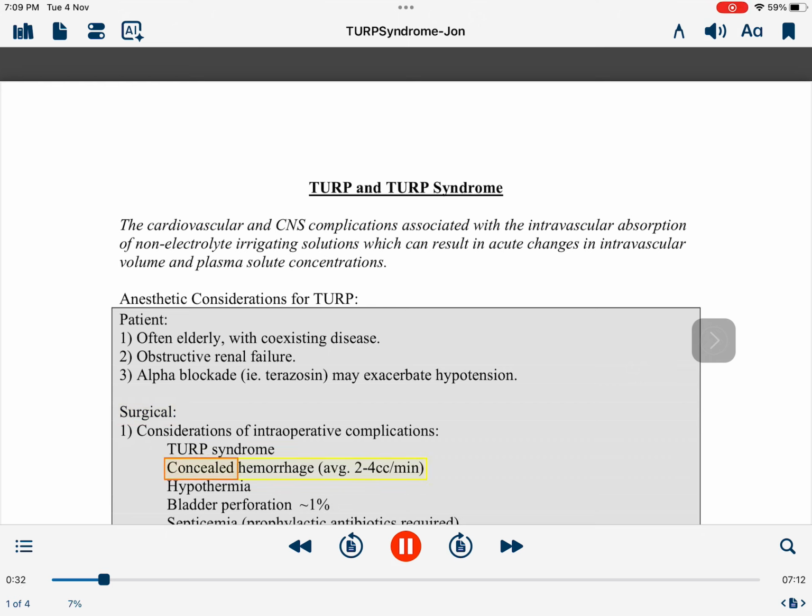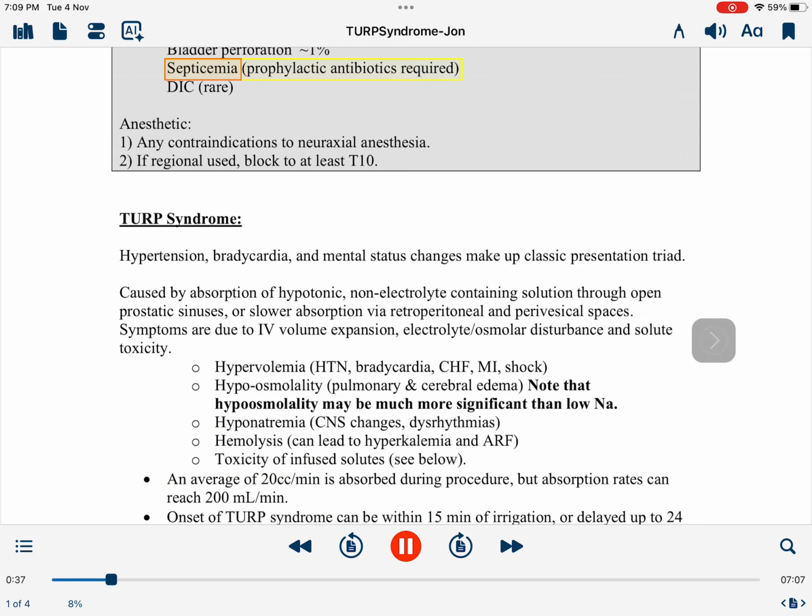TURP syndrome, concealed hemorrhage, average 2-4 cc/min, hypothermia, bladder perforation 1%, septicemia, prophylactic antibiotics required, DIC rare. Anesthetic: 1. Any contraindications to neuraxial anesthesia. 2. If regional used, block to at least T10.